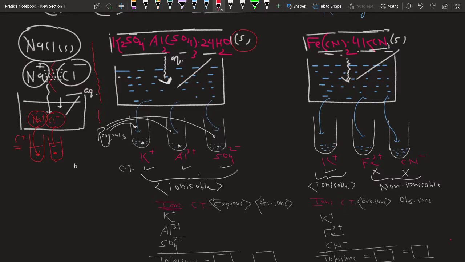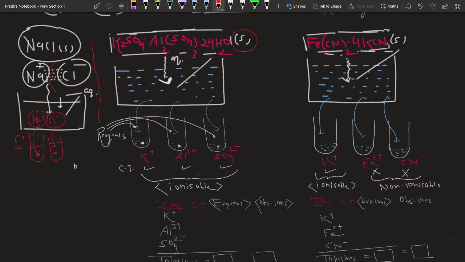So on this background, if I dissolve this potash alum, potash alum also disappears on stirring into the aqueous medium, and this Fe(CN)2·KCN also disappears. But if you check the confirmatory test of these ions, students, then you will check it. See, suppose I am just taking 2 drops of the aqueous solution of this into another test tube to check the existence of, or the confirmatory test of, ions.